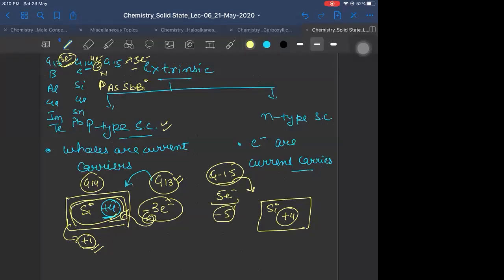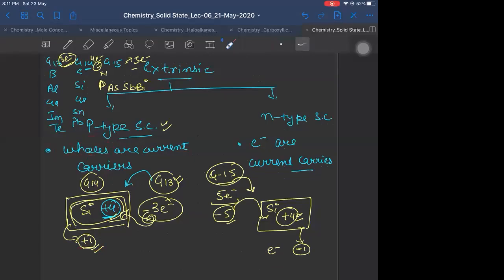So -5 charge will neutralize +4. So -5 + 4, what will be left? -1. So 1 electron will be left. This electron will move in the whole structure and conduct electricity. So here current carriers are electrons. Here current carriers are positively charged holes.